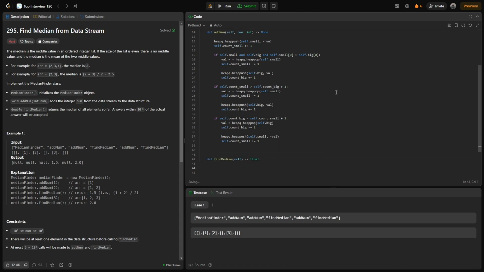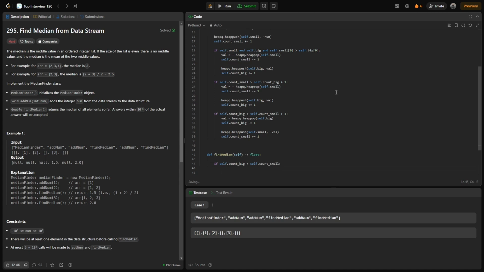Once that is done, we have to find the median. So here also we are going to check if self.count_big is greater than self.count_small, then we can say the value is in the bigger one. Because in this case it's odd, the value would be in the bigger heapq or the larger heapq.